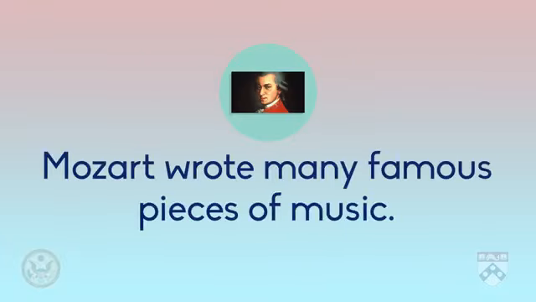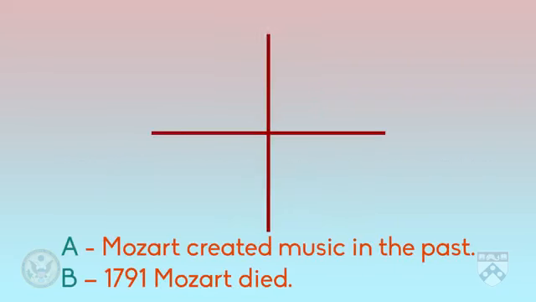Now let's talk about Mozart. Mozart wrote many famous pieces of music. Here, we use the simple past, wrote, rather than the present perfect. Why do you think that is? Well, Mozart died in 1791. There's no possibility that he will create any more music. Therefore, we put it in the simple past.